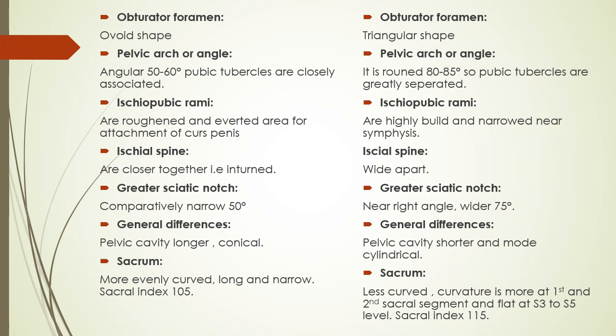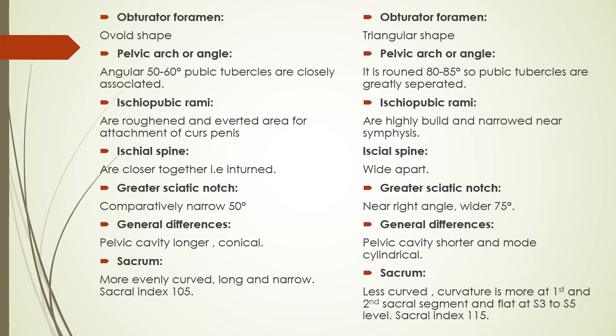Pelvic arch or angle: the subpubic angle is taken below the pubic symphysis between the two ischiopubic rami, that is, the angle between the two ischiopubic rami below the lower end of the pubic symphysis. In male it is 50 to 60 degrees, and the pubic tubercles are closely associated.